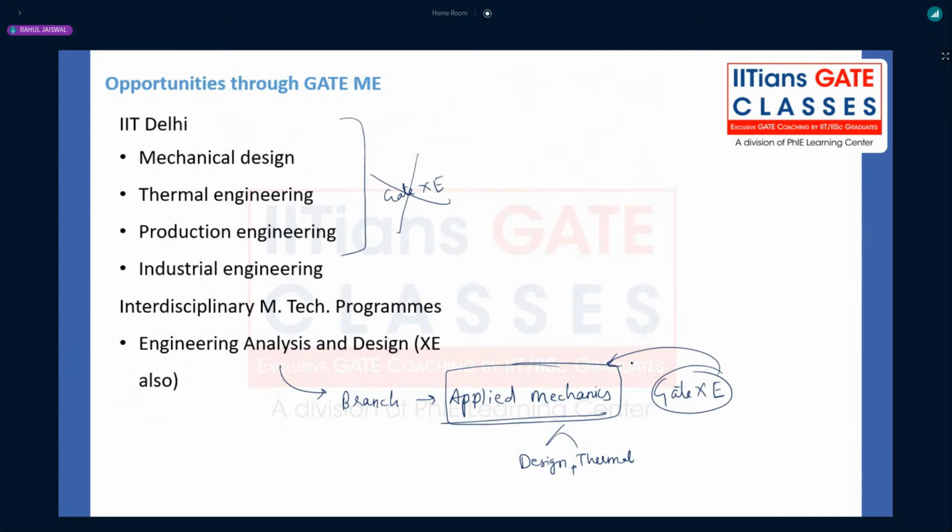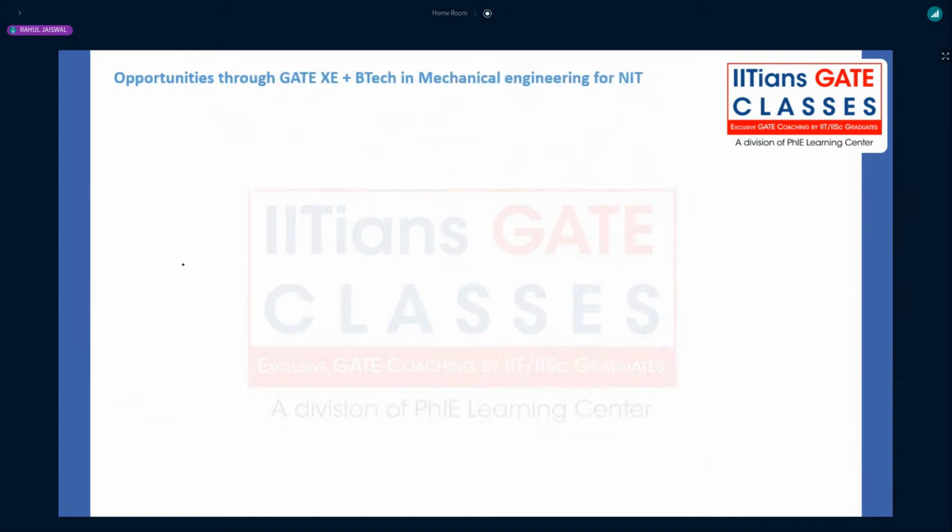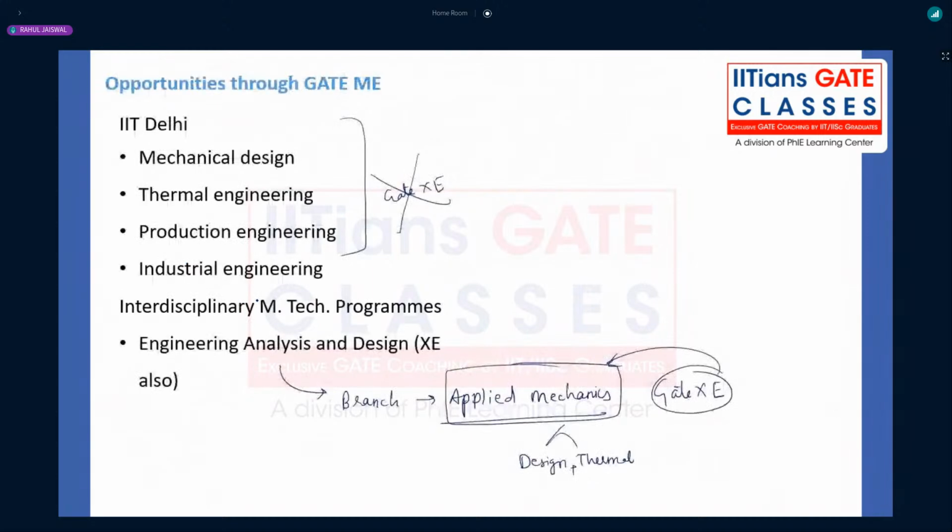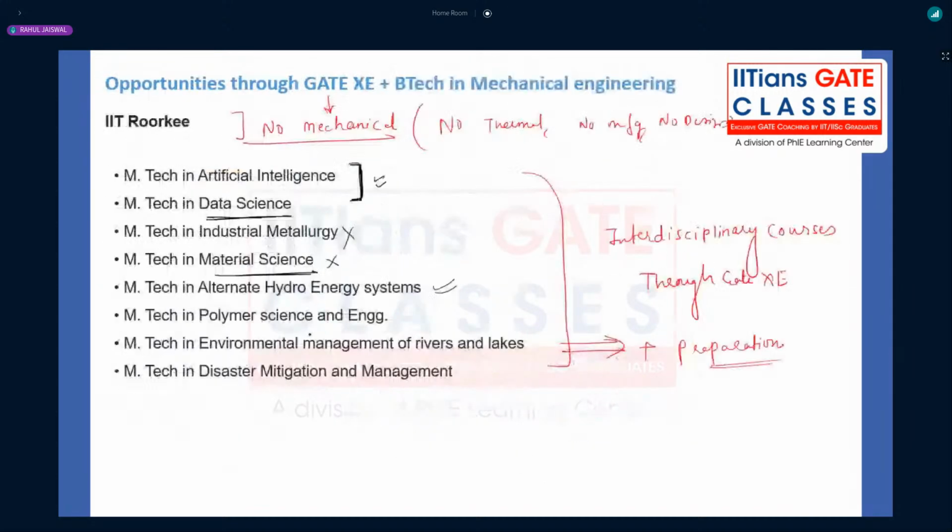So these are the opportunities. Most of the time, good rankers through XC used to go to IIT Bombay directly. And if it is below that, then IIT Roorkee or maybe some IIT Kharagpur interdisciplinary, IIT Kanpur interdisciplinaries, and then IIT Madras, and then IISc Bangalore. But IISc Bangalore is not possible because through GATE XC also you already saw that the cutoff went too high.